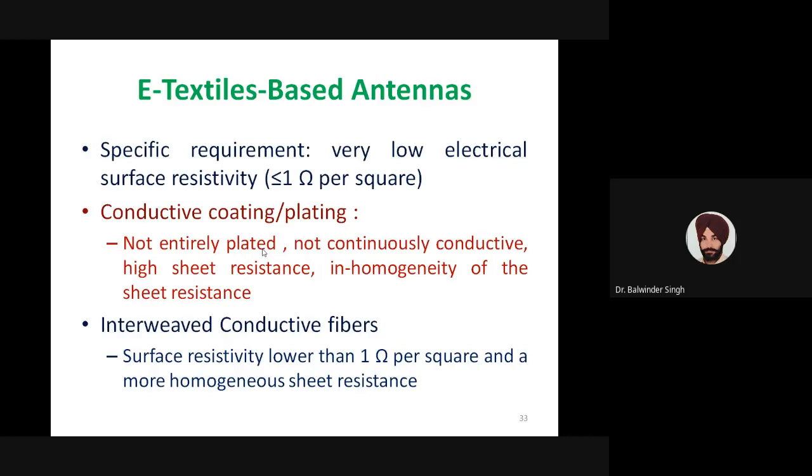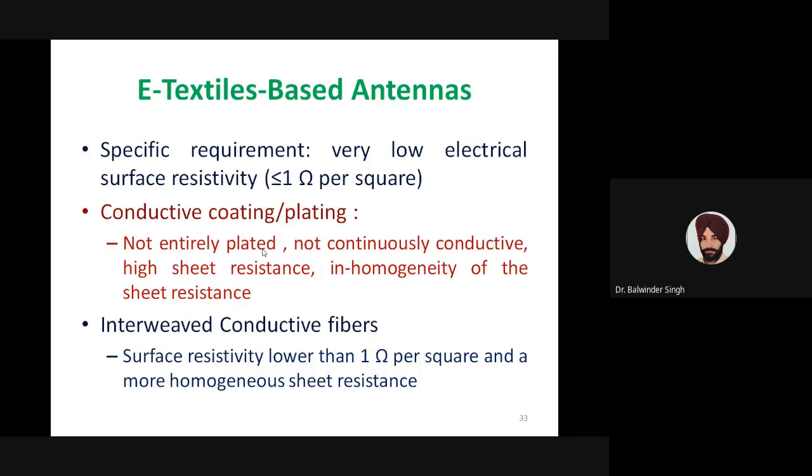The first is conductive coating or plating. We have a non-conductive thread, so we implement the design, and then those threads are coated with conductive material. All this type of plating is done. If we are using this type of fabrication technique, then there are issues: most of the time the coating is not uniform, so the whole structure is not plated.